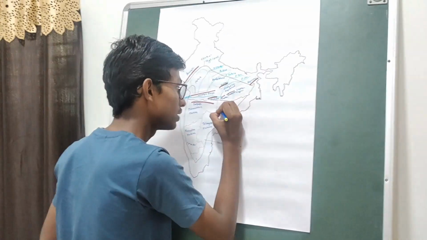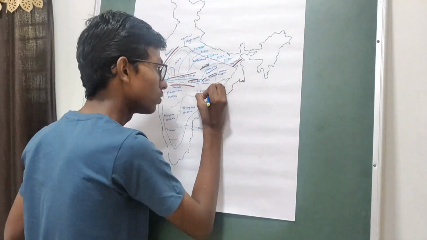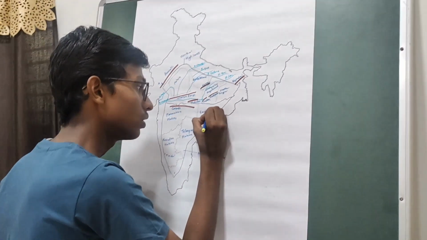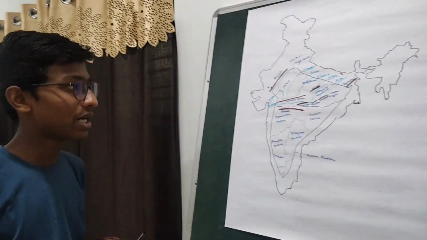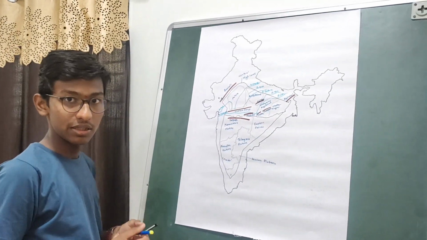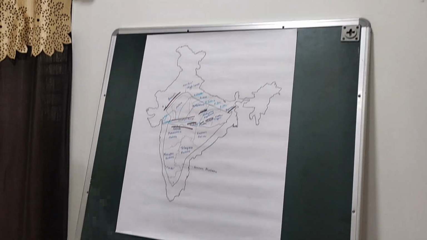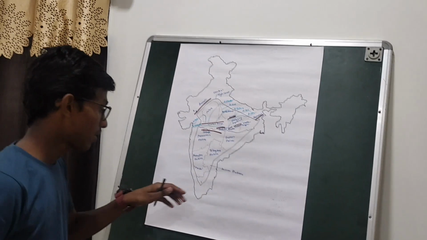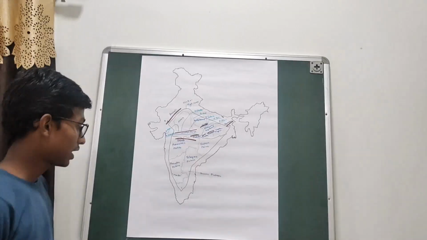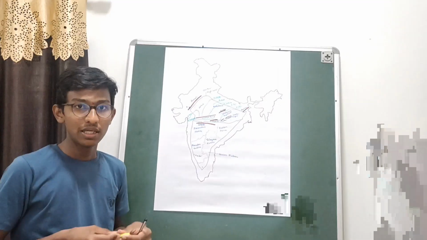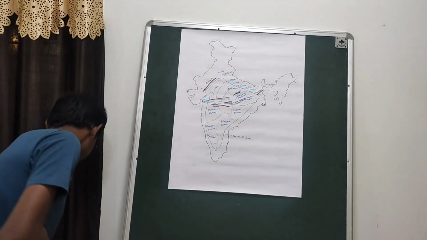This is the Eastern Plateau. The Eastern Plateau is divided into 3 parts. First the Mahanadi basin, which is located to the south of the Chota Nagpur Plateau. Then we have the Dandakaranya, which is located to the south of Chhattisgarh, and then we have the Garjat Hills.